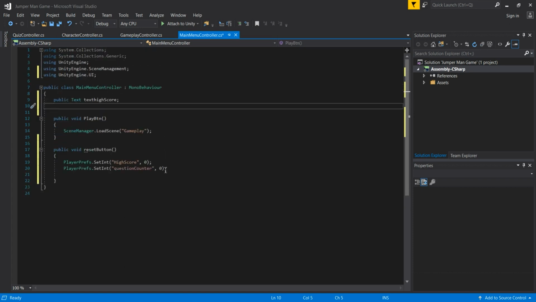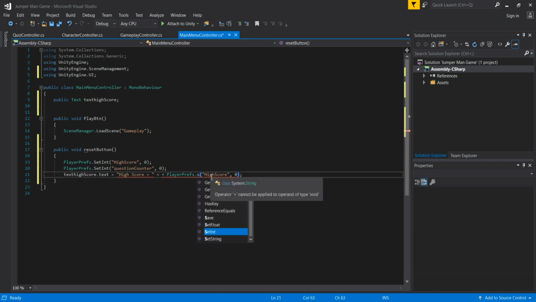So we are going back here to where we stopped in the ResetButton function, and we are going to use our textHighScore dot text. This is going to be equal to the high score, by hard coding, and this is going to be increased with this PlayerPrefs. I will try to copy and paste this. So PlayerPrefs, and then there will be a GetInt, not setting but getting integer, and in these parentheses there will be HighScore.